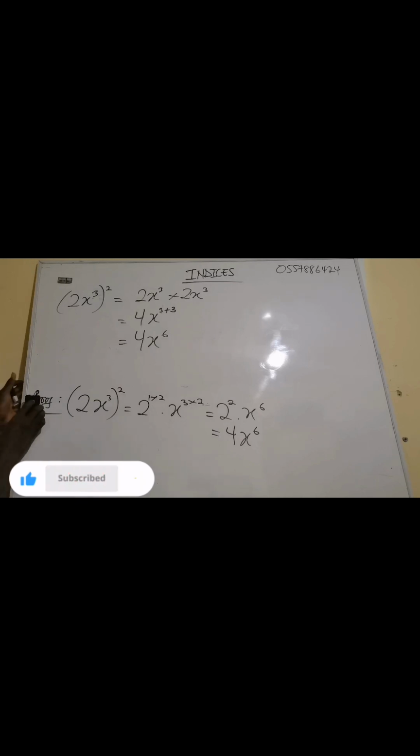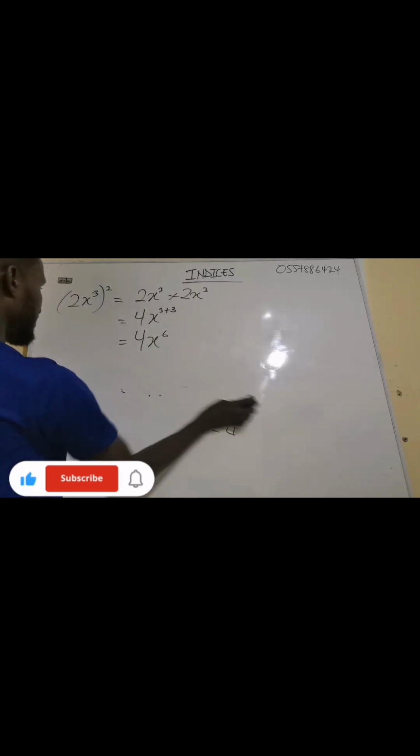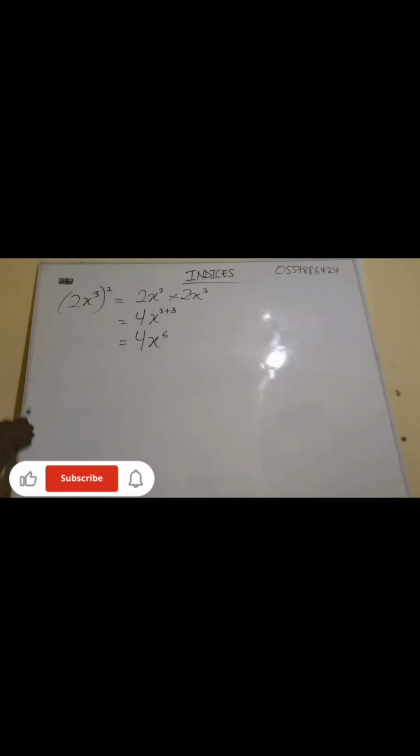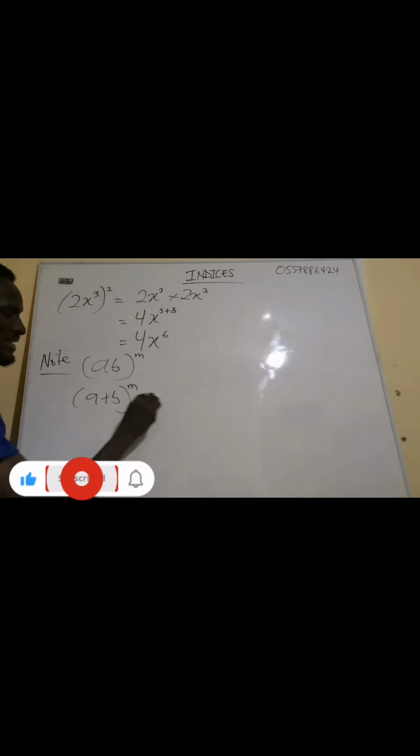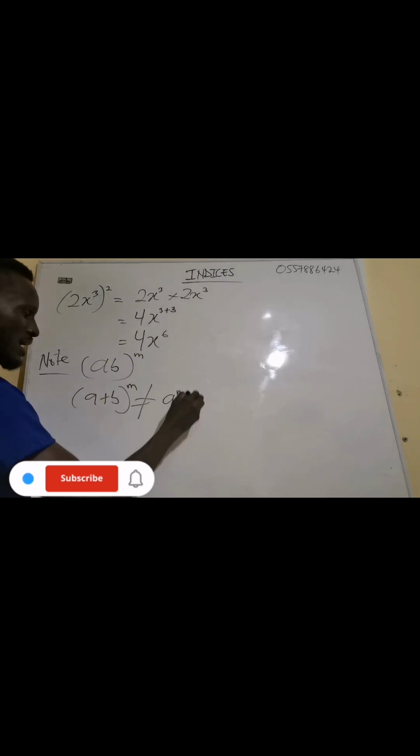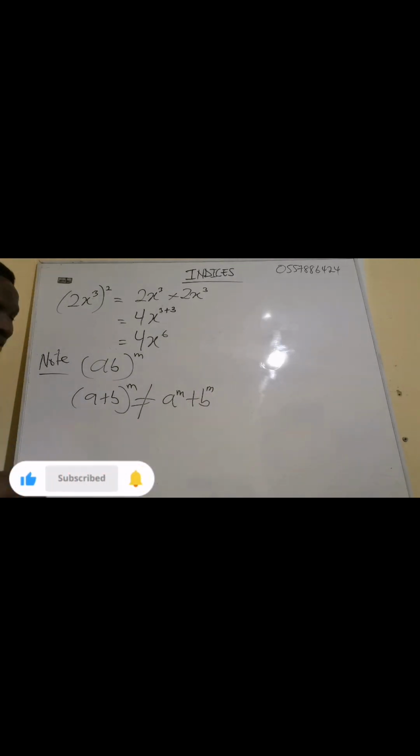Now, let me explain this one again. Note this. Note, it was ab exponent m. If you have a plus b exponent m, it is never equal to a exponent m plus b exponent m. Don't forget that this one is multiplication. This one is addition. Multiplication and addition, they are different things. What we are talking about is multiplication, not addition.